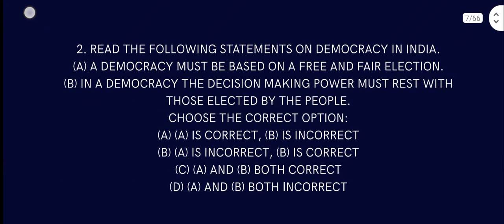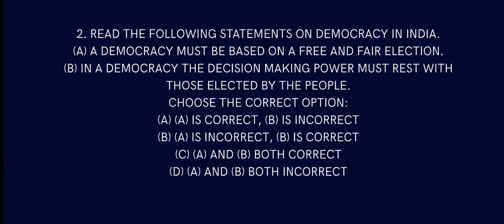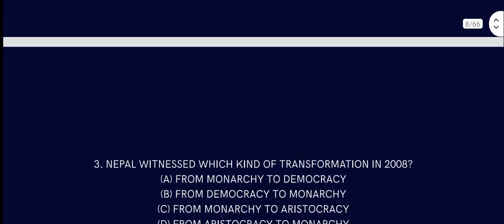Question number 2. Read the following statements on democracy in India. A democracy must be based on free and fair elections. That is true. In a democracy, decision making power must rest with those elected by the people. Yes, both A and B are correct. So the answer is C.